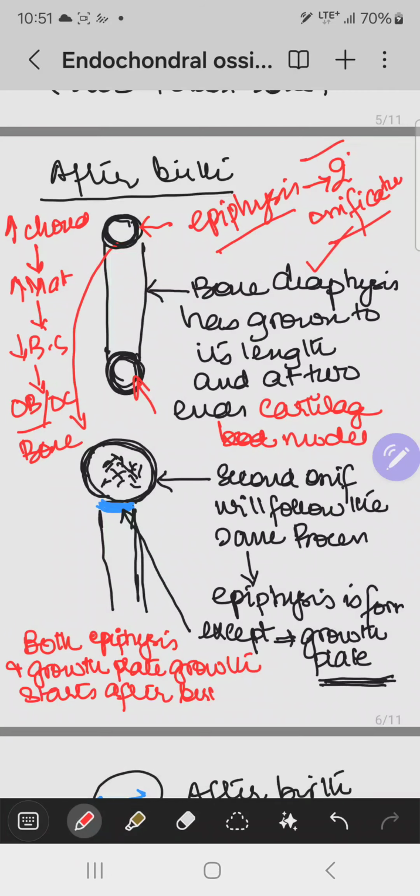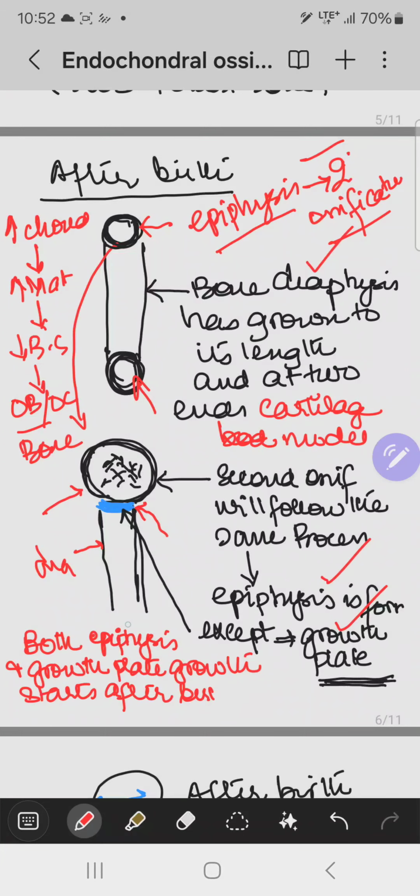So this is the same rule that is applied in the epiphyses of both ends. When the epiphyses grow, they grow from infancy to early childhood, but after epiphyseal growth has completed, only a small amount of cartilage is present at the junction between the diaphysis and the epiphysis. This is called the growth plate.